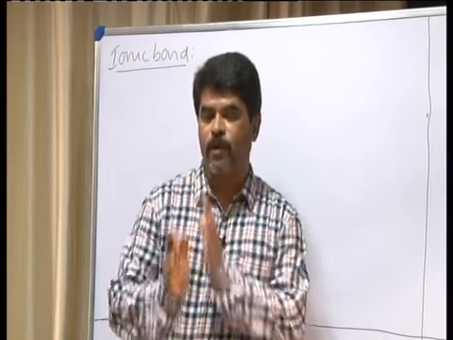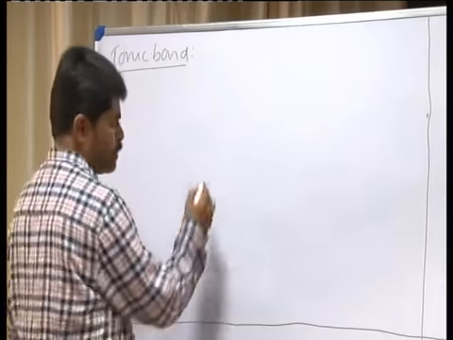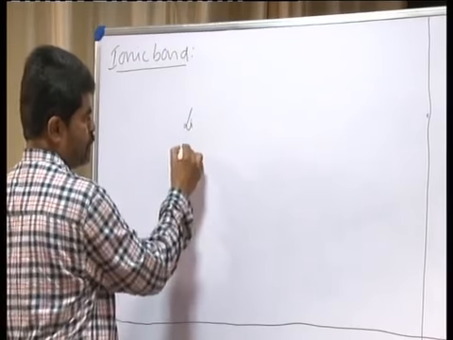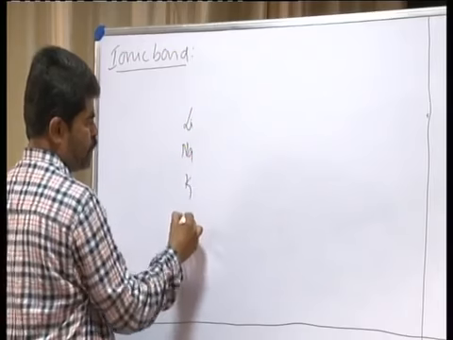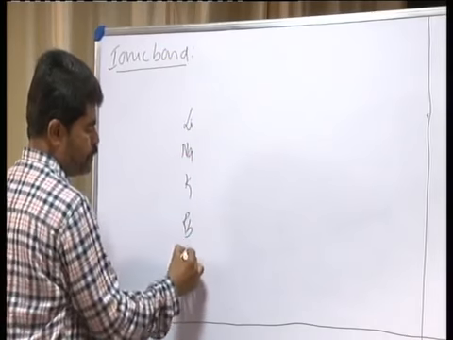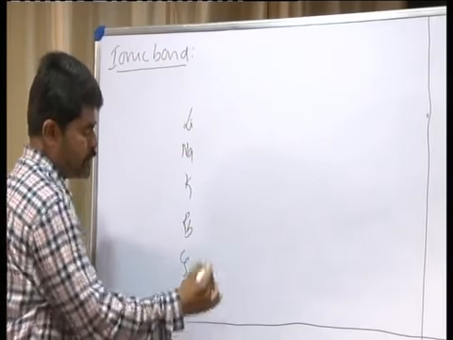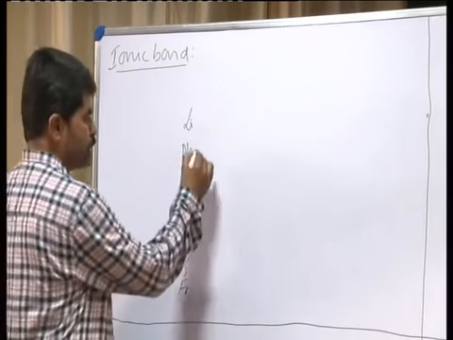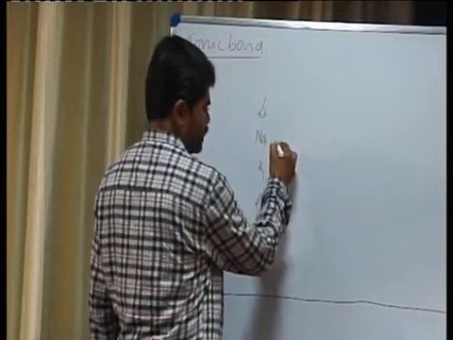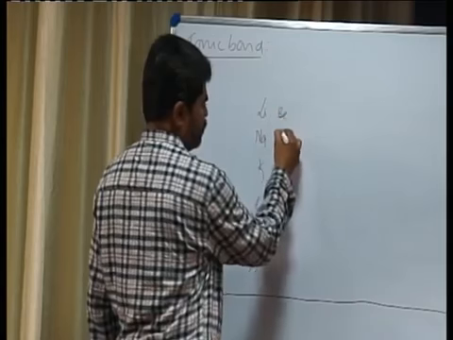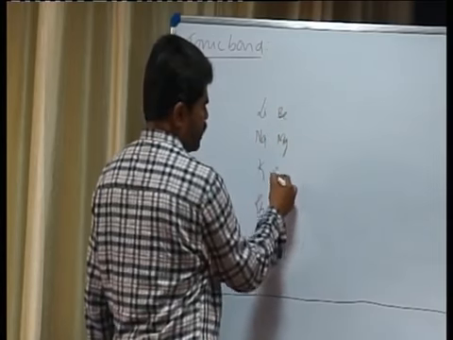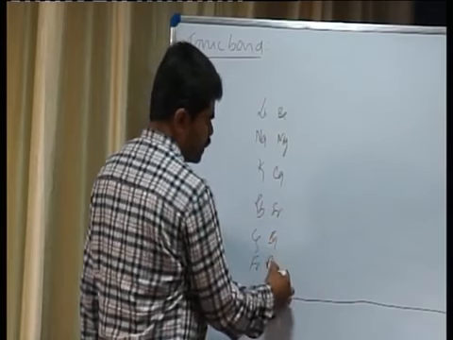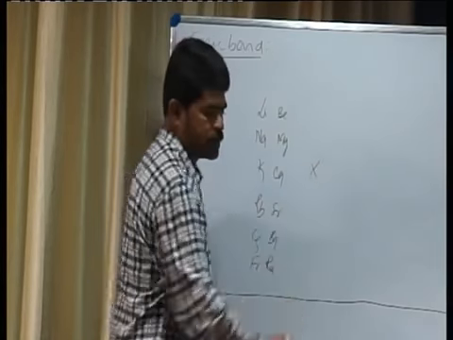Ionic bond is usually formed between the alkali metals, lithium, sodium, potassium, rubidium, cesium and francium, and alkaline earth metals like beryllium, magnesium, calcium, strontium, barium and radium, with halogens.